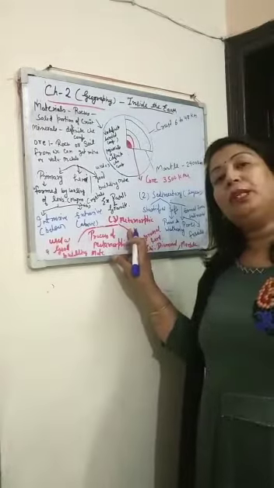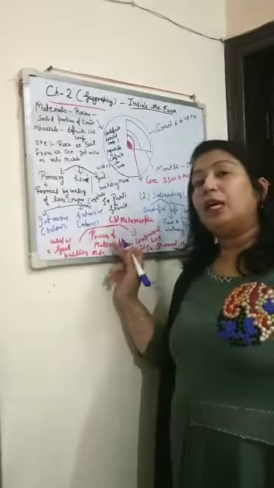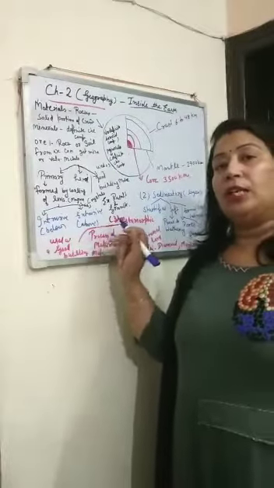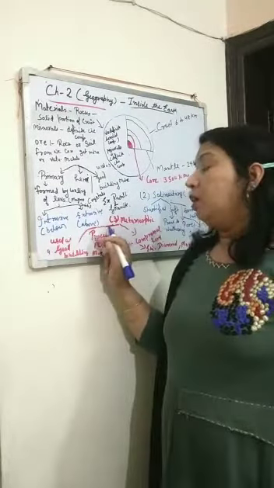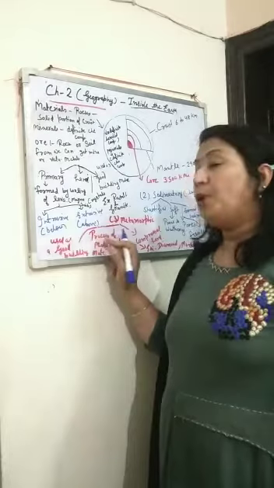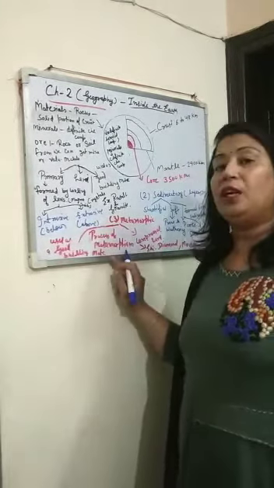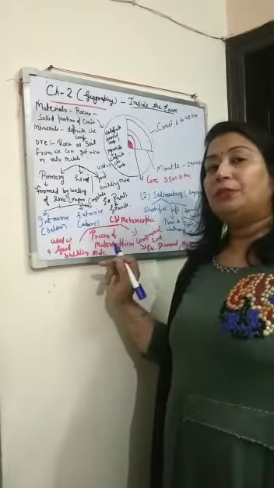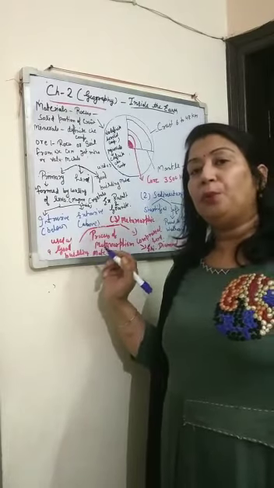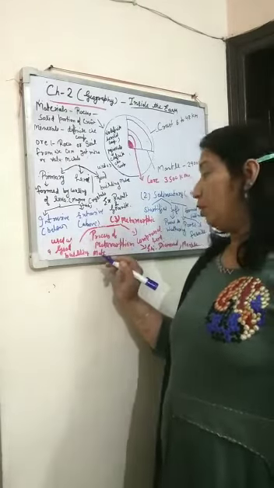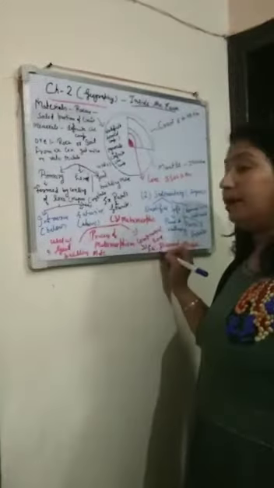Then come to the metamorphic rocks. We had also discussed metamorphic rocks. What are metamorphic rocks? The rocks that are formed through the process of metamorphism. These are also very hard and compressed. Compressed means they are joined. They do not have any pores. So they are compressed in form. And what are the examples of metamorphic rocks? These are the diamond